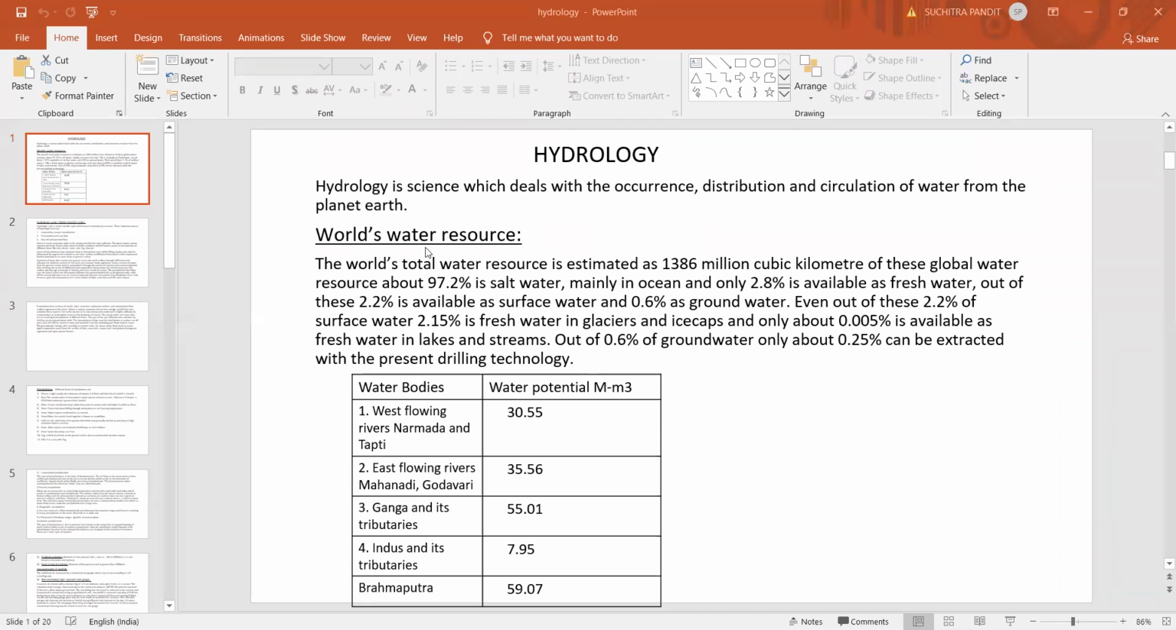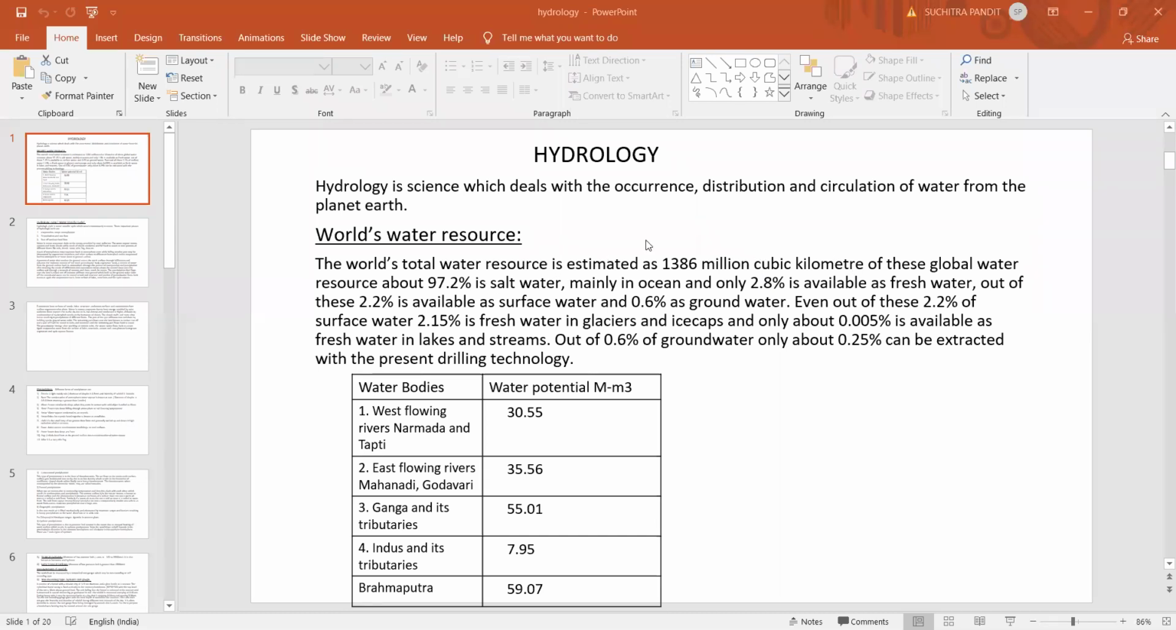Now, this table gives the world water resources. What is the total world water resources? The total world water resources is estimated as 1.386 million cubic kilometer, or it is 1.38 into 10 power 6 million hectare meter.